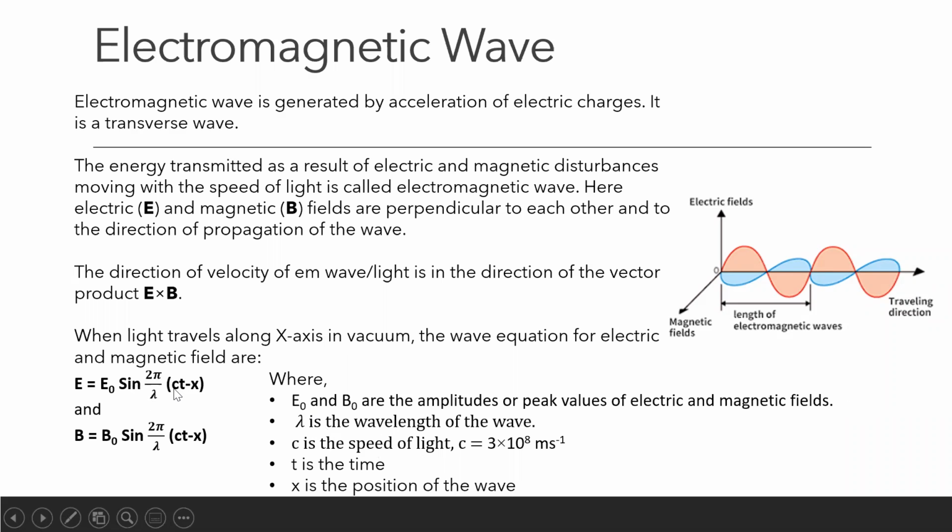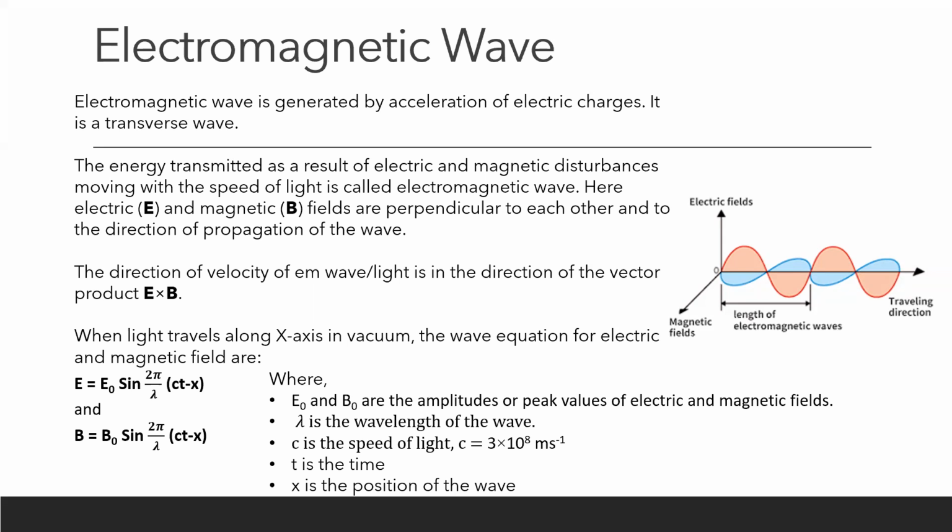And what is c? c is the speed of light. What is its value? 3 into 10 to the power 8 meter per second. 3 into 10 to the power 8 meter per second if it is moving in vacuum.